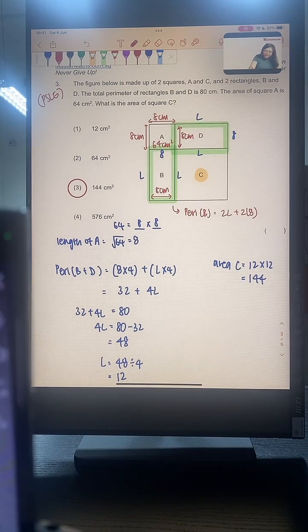The perimeter of D is 2 length and 2 breadth as well, which is 8 cm. So from here, we have 4 length and 4 times 8 cm for the perimeter of B and D. Alright, any questions so far?